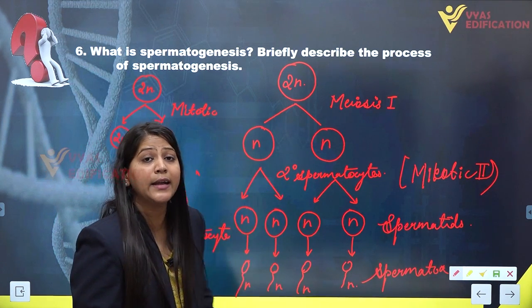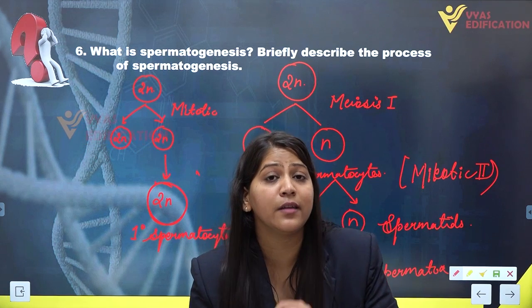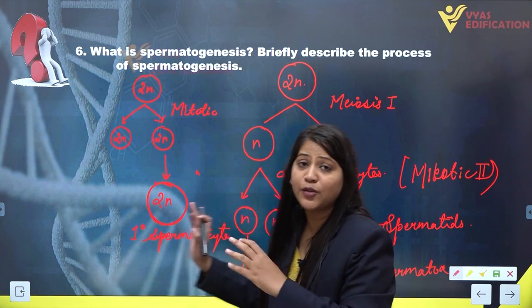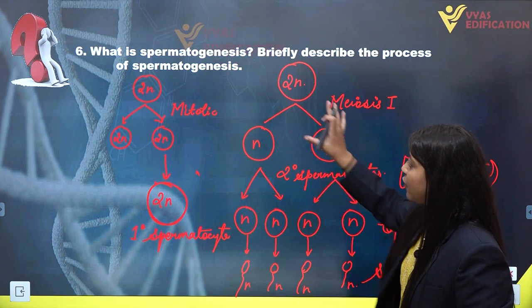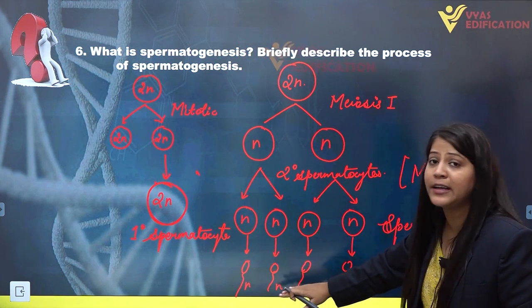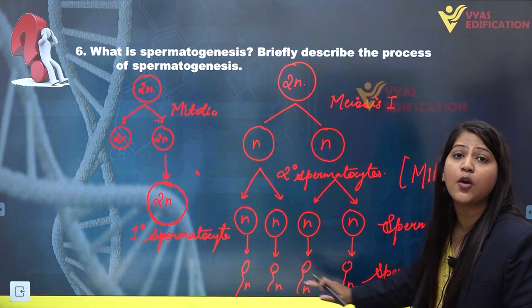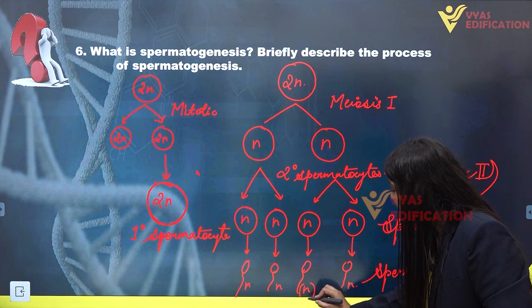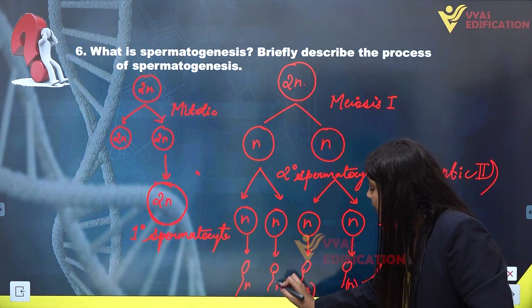Hence proved that all gametes, either male or female, are always haploid. As we can see, the process of spermatogenesis finally results in the formation of spermatozoa or sperm cells, which are haploid cells or haploid gametes.